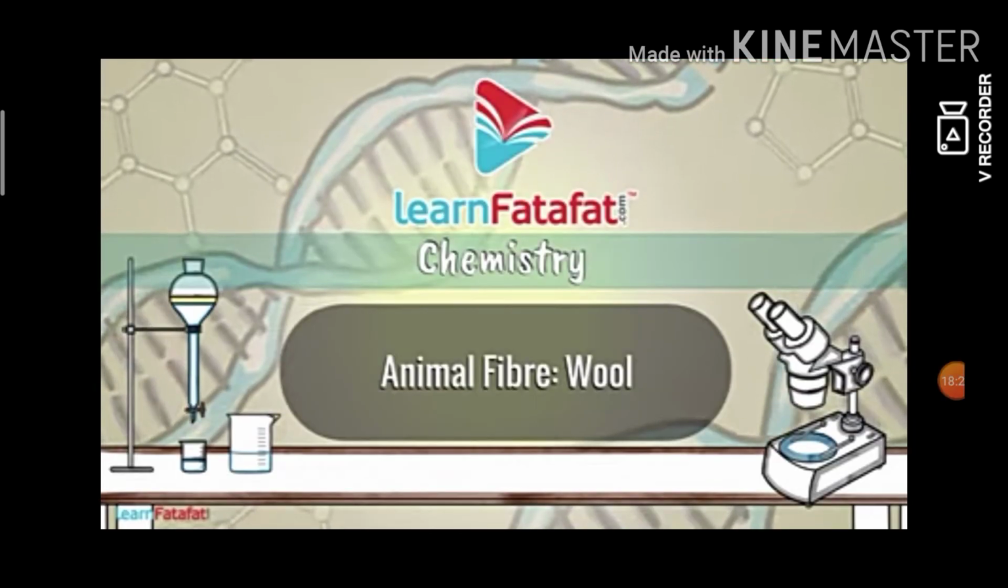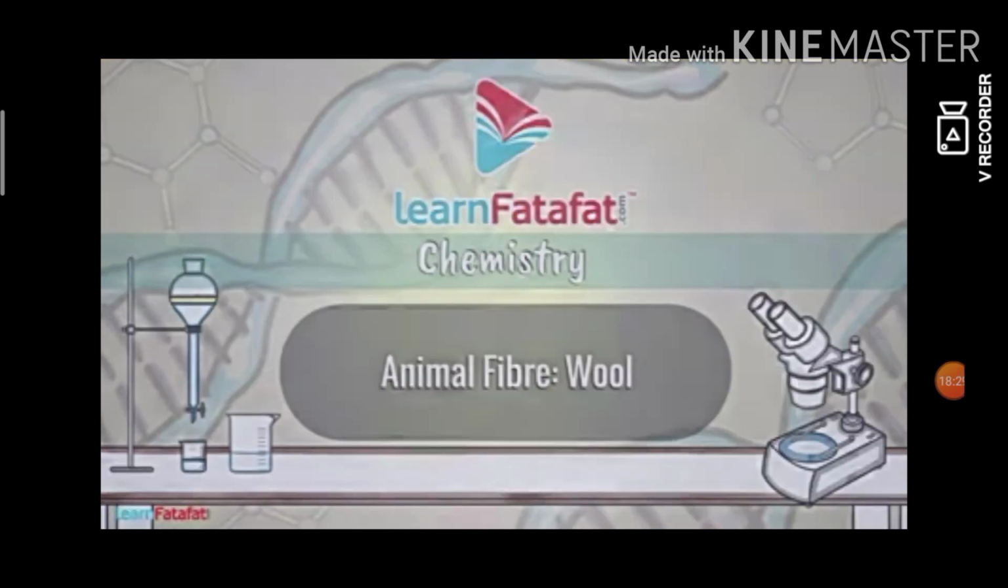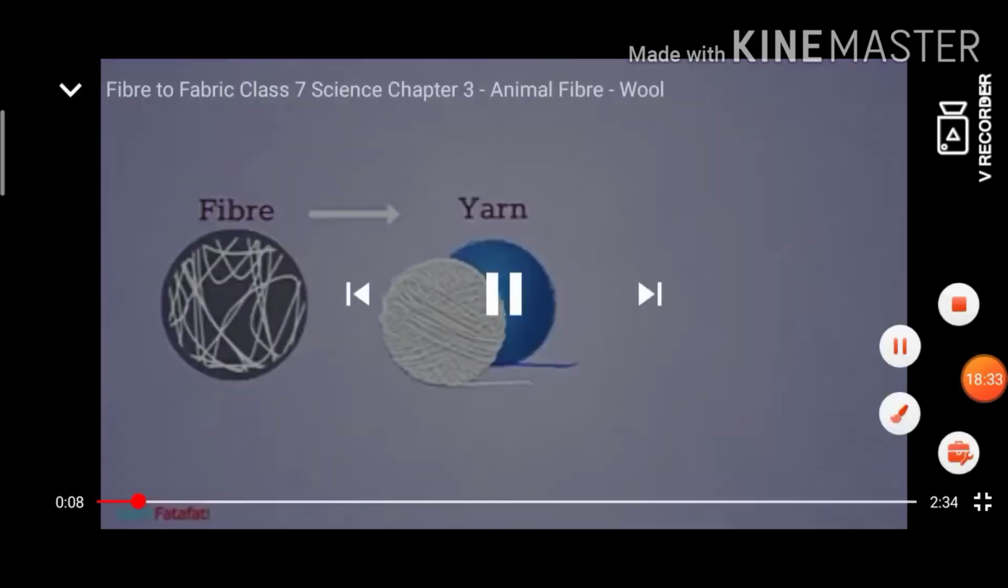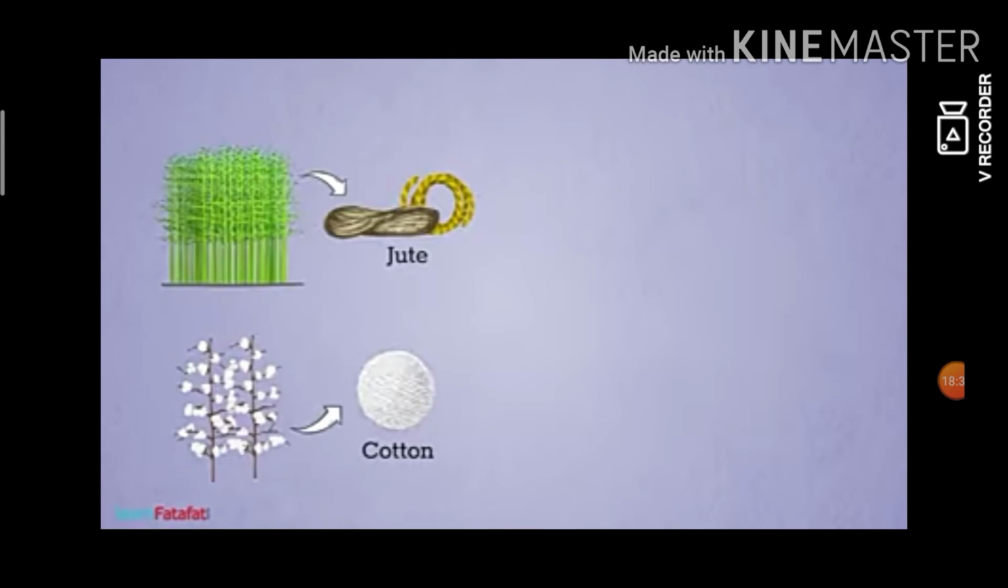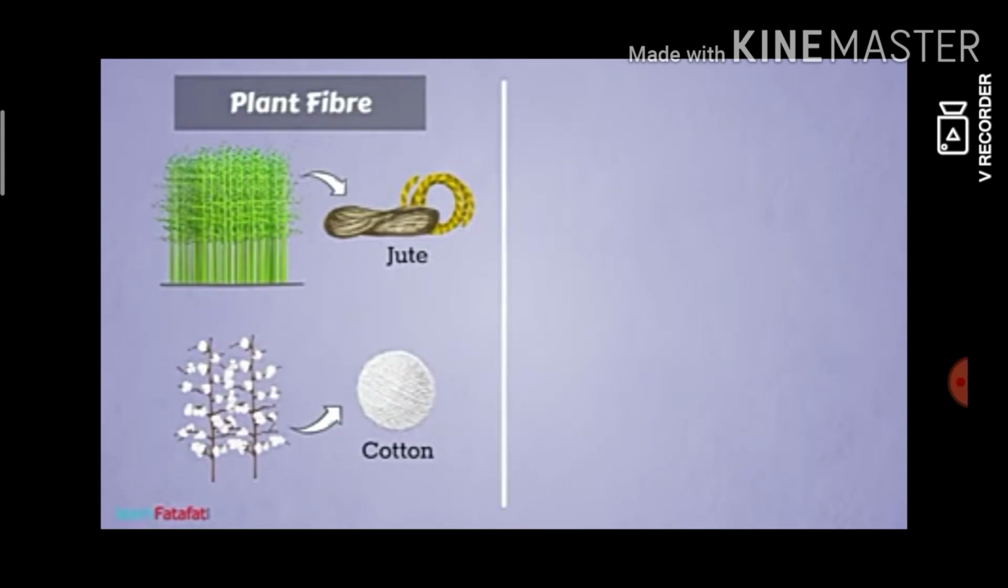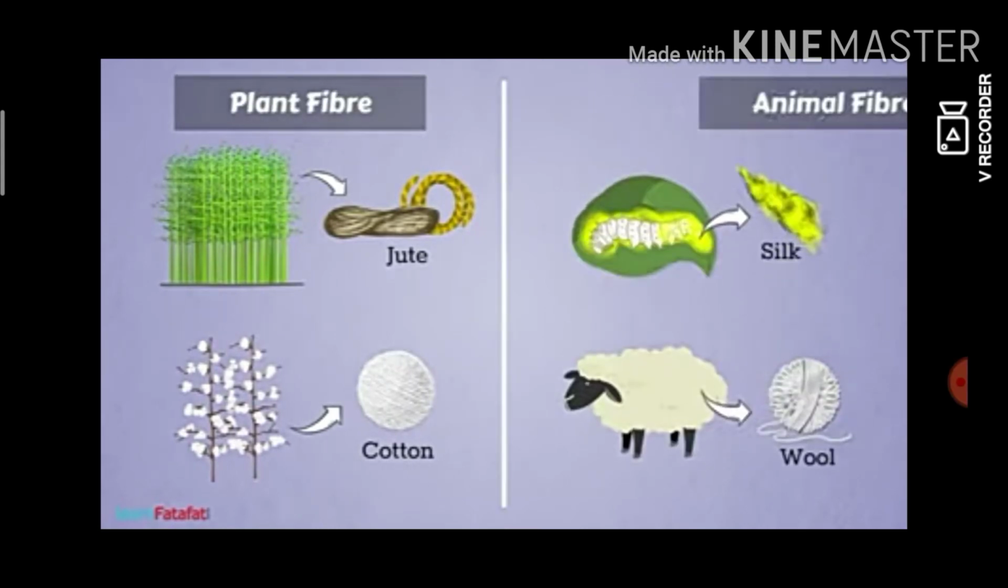Wool. See this following video, dears. Fibers are used to make yarn, which in turn is used to make fabric. Fibers obtained from plants are plant fibers, while those obtained from animals are animal fibers. For example, wool and silk. In this video, we will talk about wool.